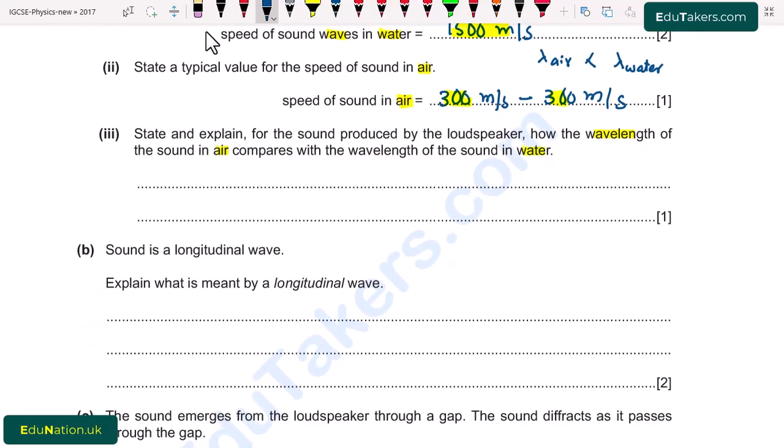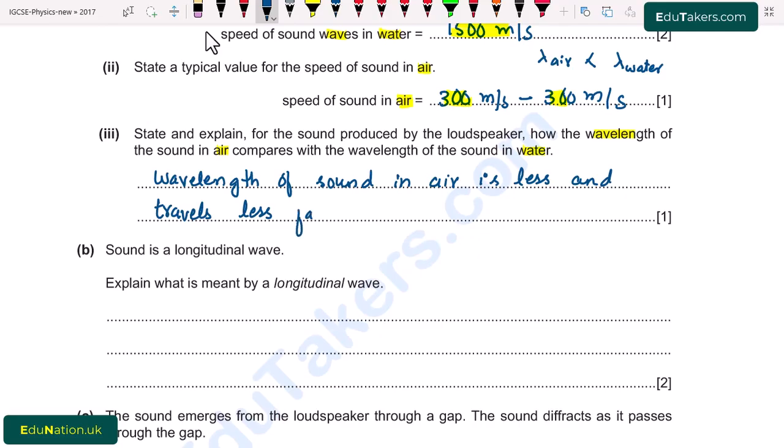So the wavelength of the sound in air is less and travels less far in the same time. It is because the speed of sound in the air is smaller.